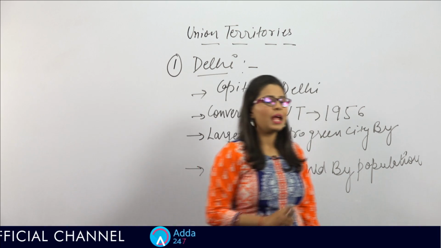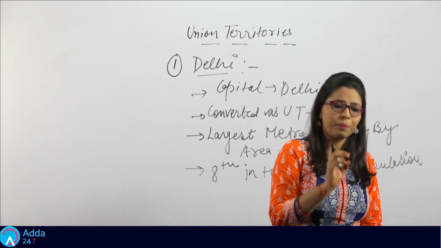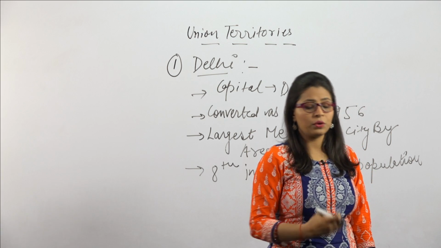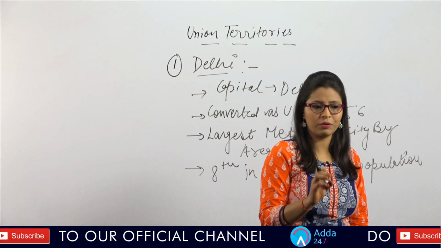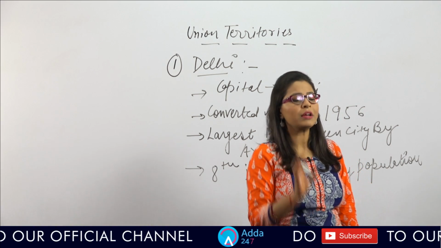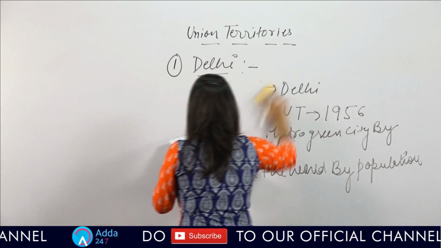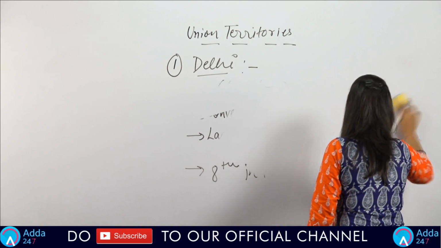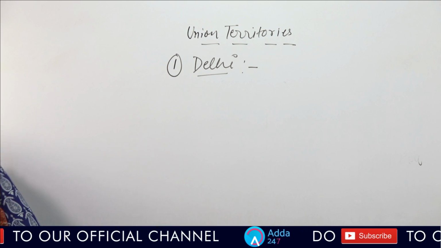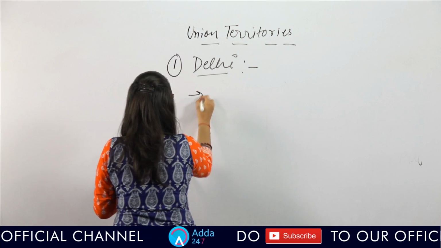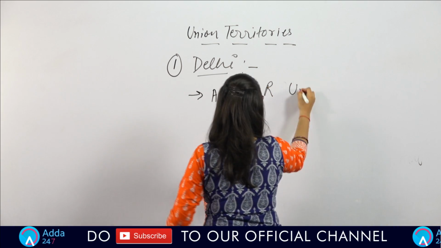Yes friends, today we will discuss 7 union territories in brief, like the capital and some famous tourist places of those 7 union territories, and tomorrow we will look into the detail of these 7 union territories. Fine. Now, as I told you, Delhi is also known as the NCR urban area.